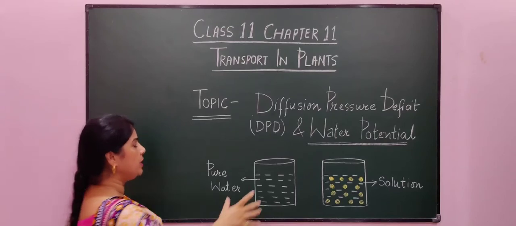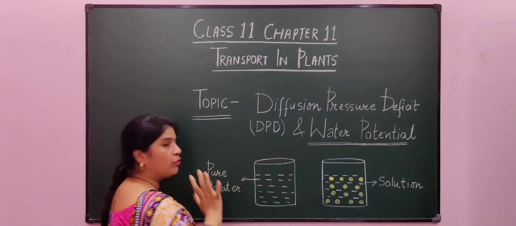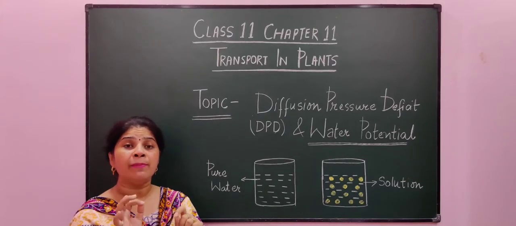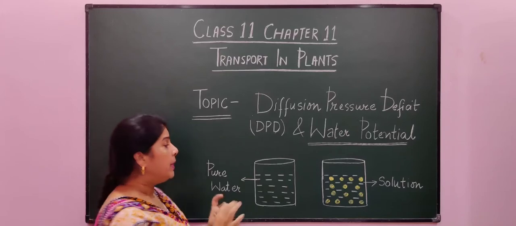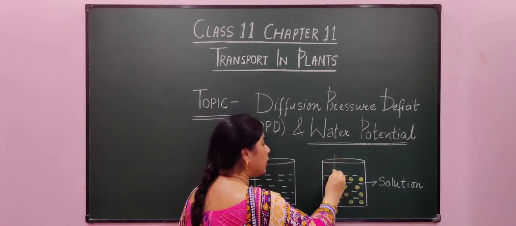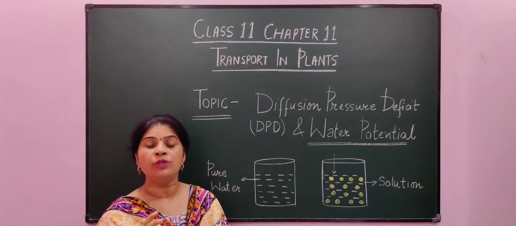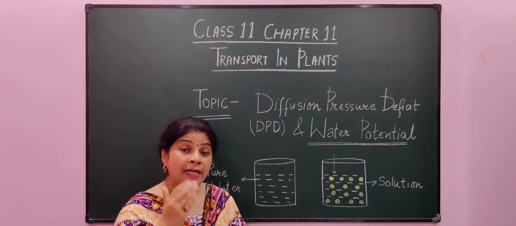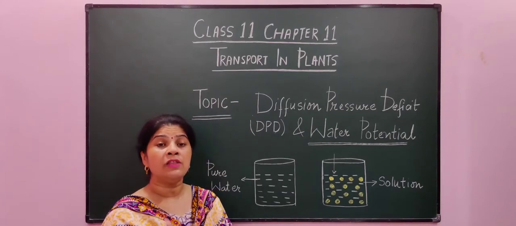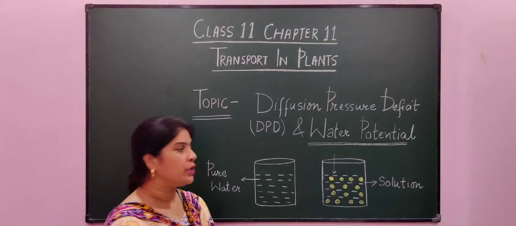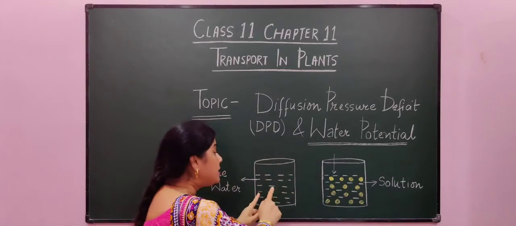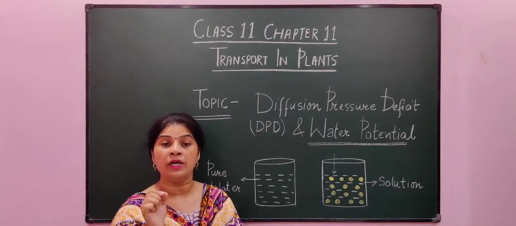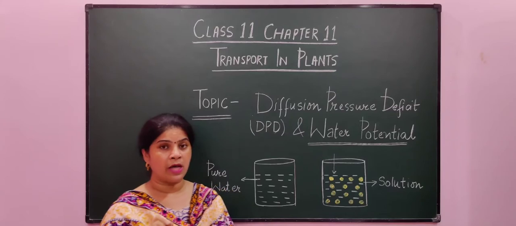For example, students, this is a beaker which is filled with pure water. Here the pure water, that is water molecules, have maximum diffusion pressure. But when we add solute into it, what happens to the diffusion pressure of water molecules? It gets decreased. So this decrease in the diffusion pressure of water molecules in solution as compared to its pure state is known as diffusion pressure deficit. I think students, the term is now clear to you.